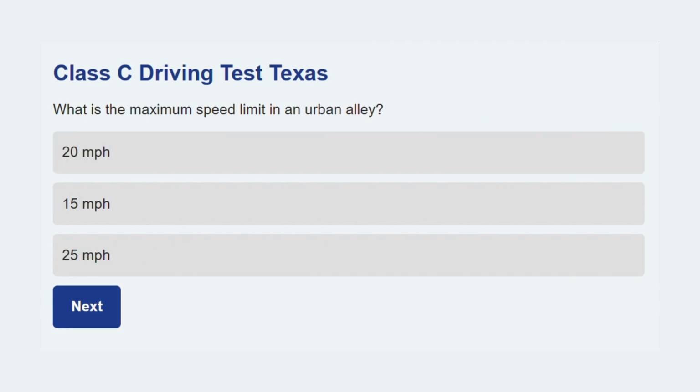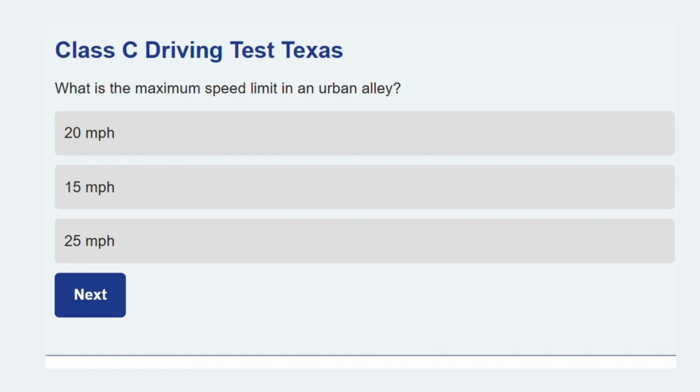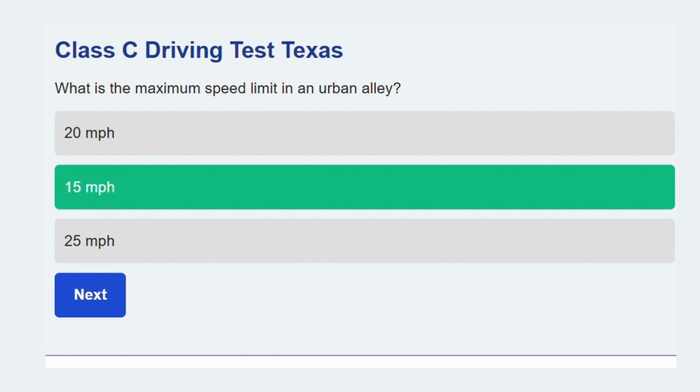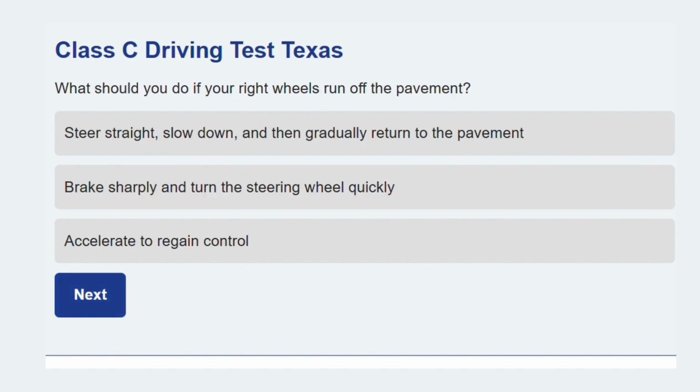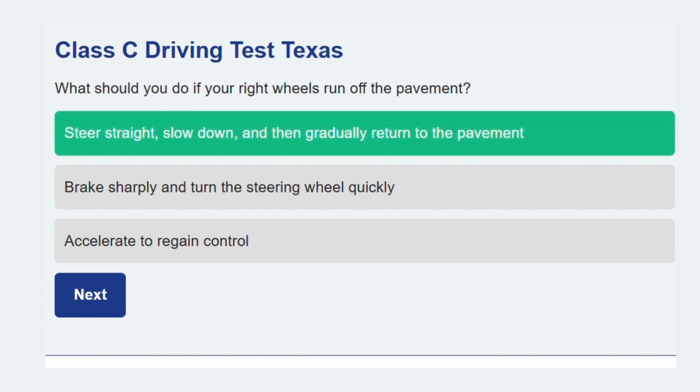Here's another one. What is the maximum speed limit in an urban alley? 15 miles per hour. Alleys are narrow and often have poor visibility, necessitating a very slow speed limit. Ready for the next one. What should you do if your right wheels run off the pavement? Steer straight, slow down, and then gradually return to the pavement. Slowing down before steering back prevents overcorrection and potential loss of control.